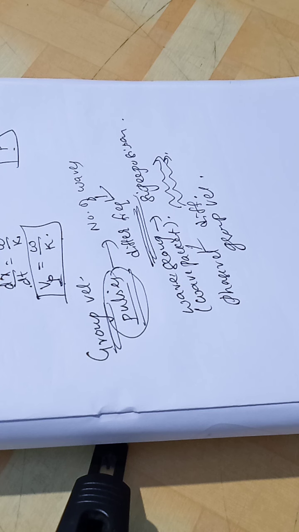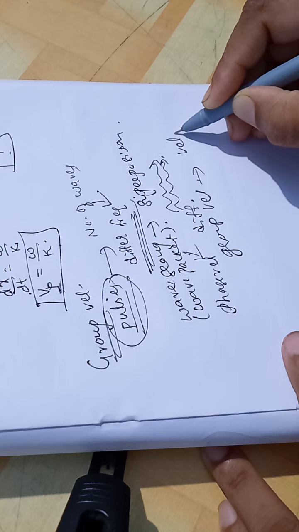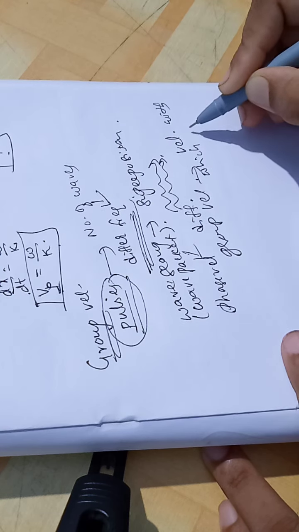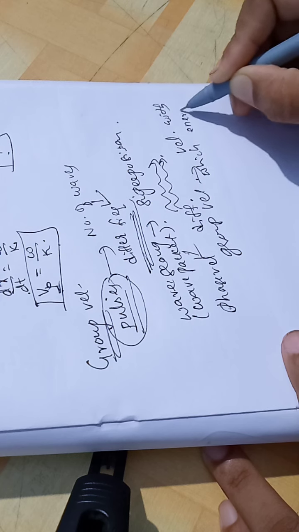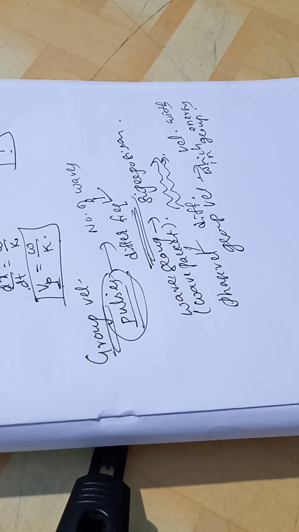Thus group velocity is the velocity with which the energy in the group is transmitted.